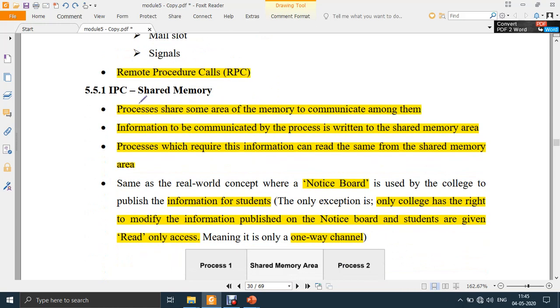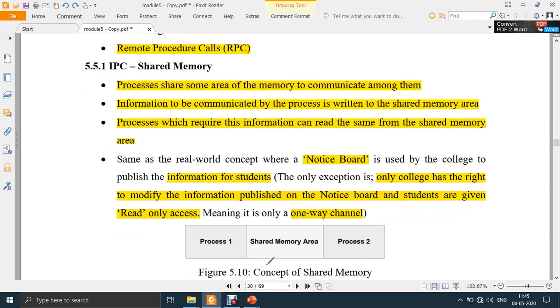So now we'll come to the first method, which is shared memory. Processes share some area of memory to communicate among them. So you can see this. Process 1 is there, process 2 is there, and this is the shared memory which is attached to both process 1 and process 2. Attached in the sense, some memory range will be shared between process 1 and process 2.